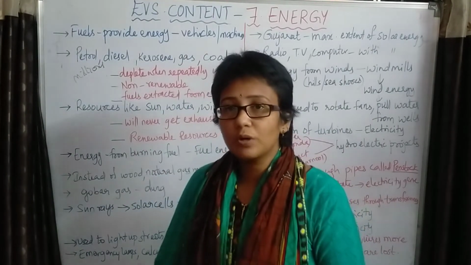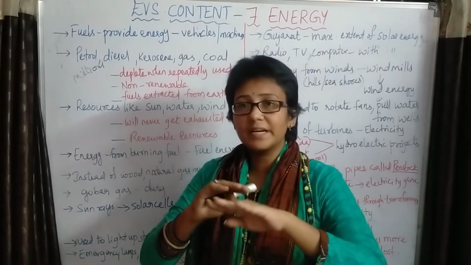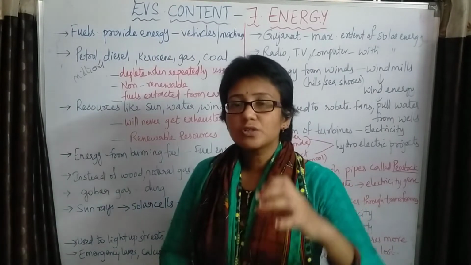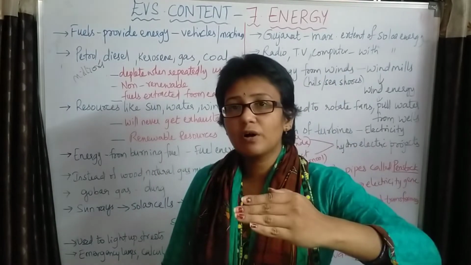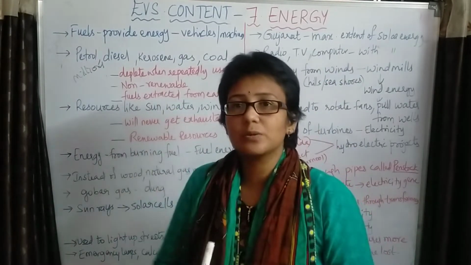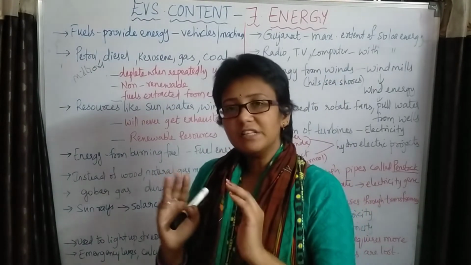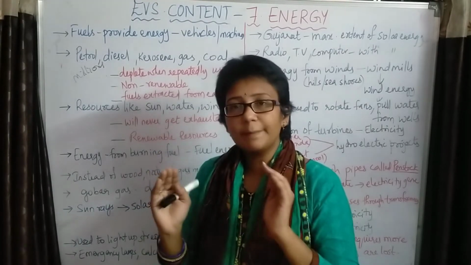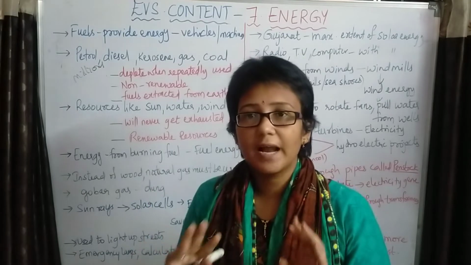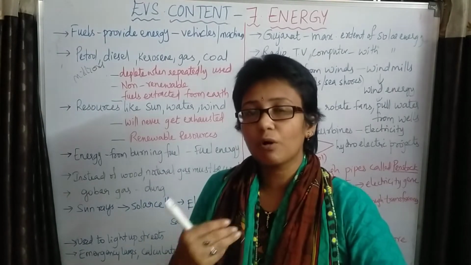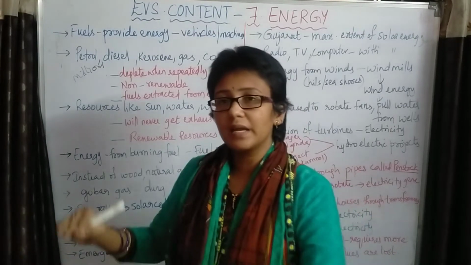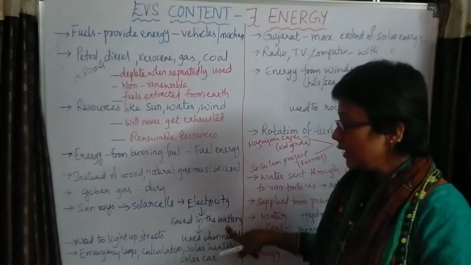Solar energy trappers on the terrace have cells. Whenever sun rays fall on them, the cells trap the solar energy and generate electricity. This electricity is stored in a battery in that machine. Whenever we want to use that appliance, the energy stored in the battery will be used.